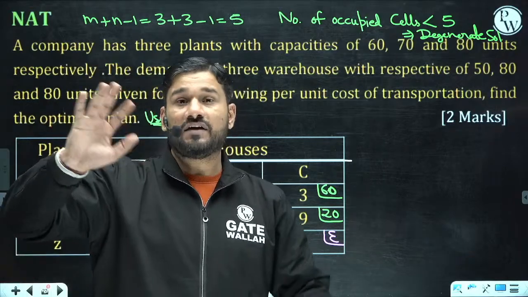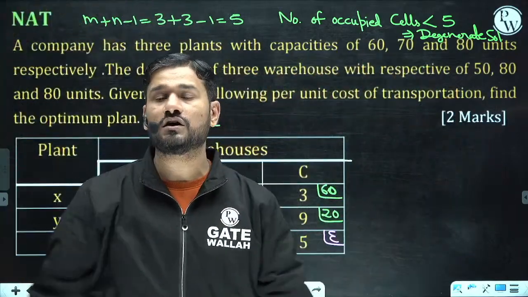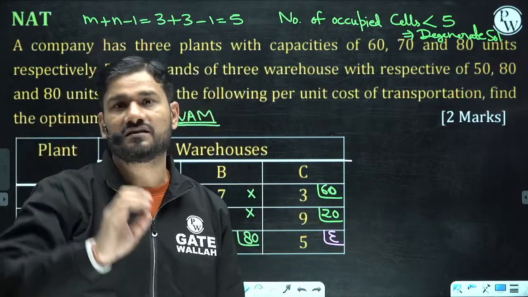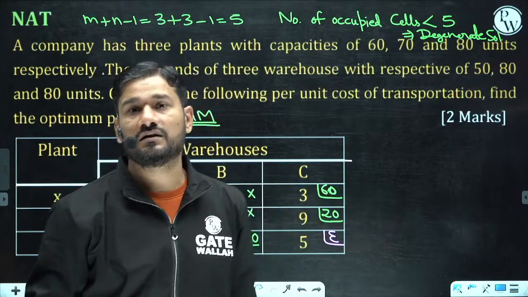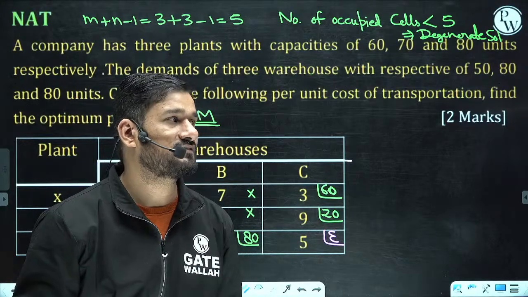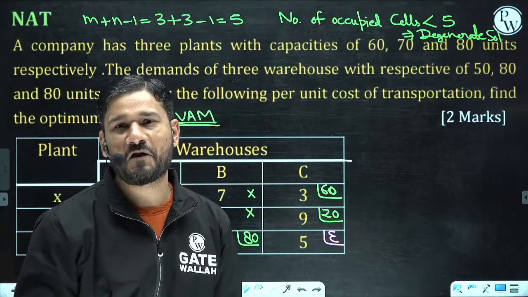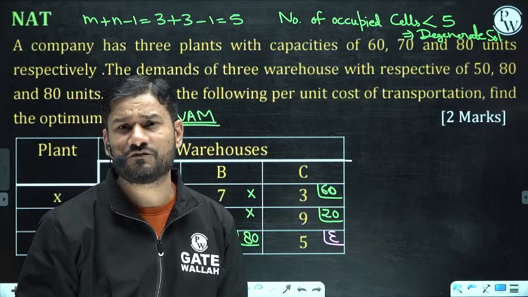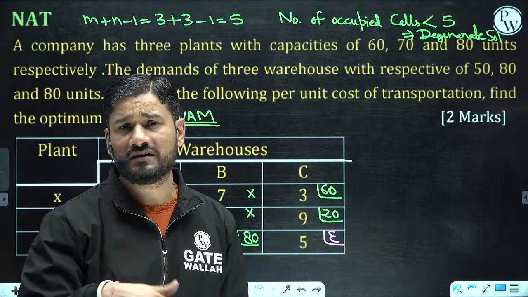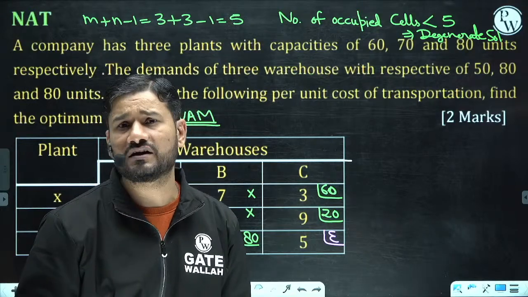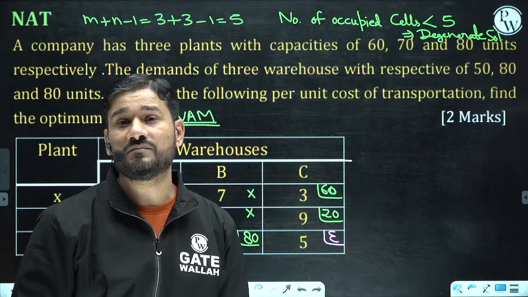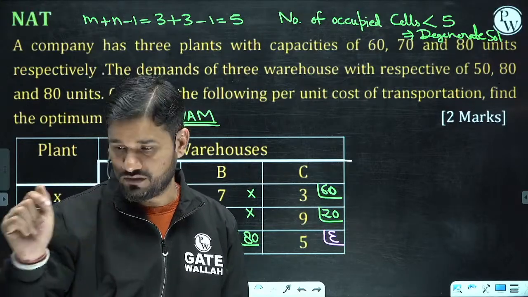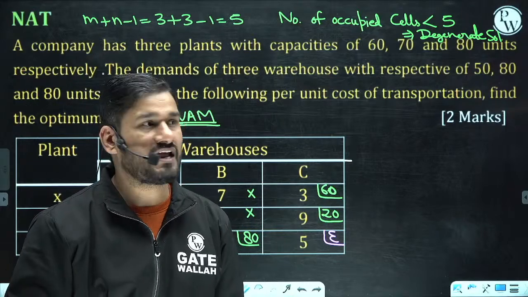Whether you are getting the complete picture or not, leave that. My funda is going to work in GATE 100%. 100% it is going to work, beta. Are you getting this idea? Why are you calculating ui plus vj minus cij? Because it requires too much time. It is going to consume time, and there is a chance to make a mistake also. It's quite easy. Simply you can check whether I am getting the benefit or not.